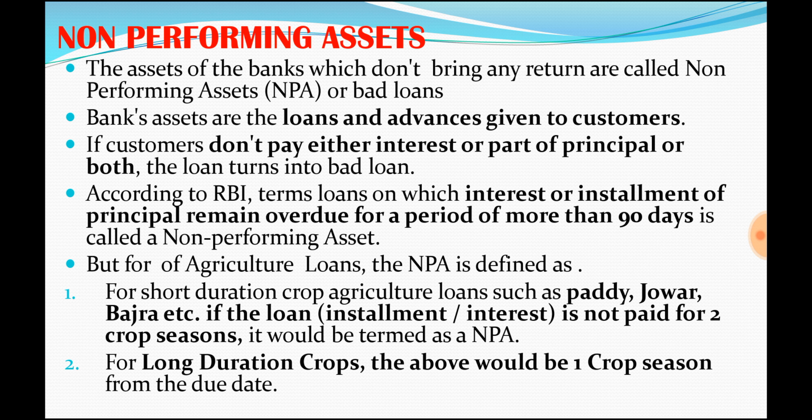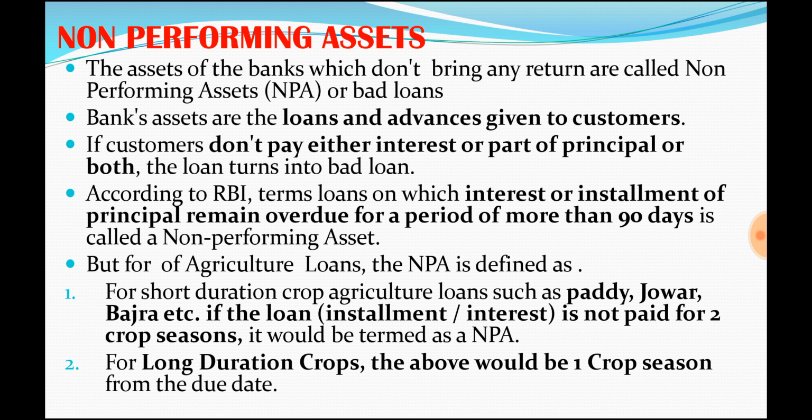This point is very important. If a borrower is not repaying the principal or installment for more than 90 days, then it will be called a non-performing asset. I hope you understand what a non-performing asset is now. This is the basic definition, so you have to be very clear about it.